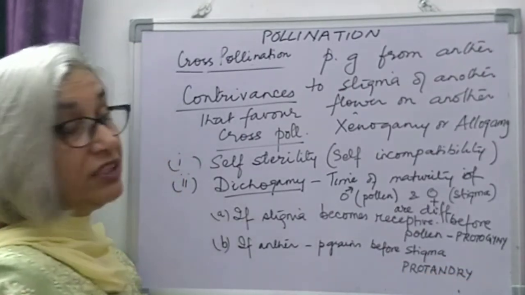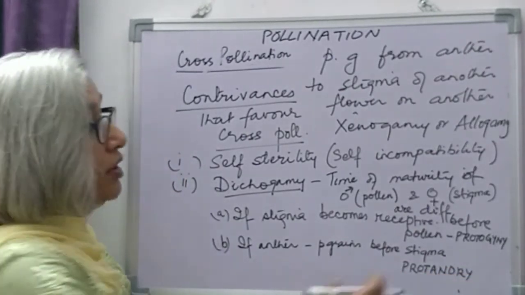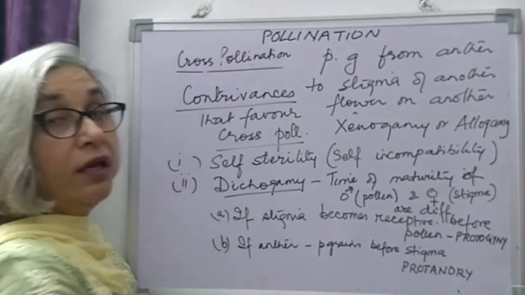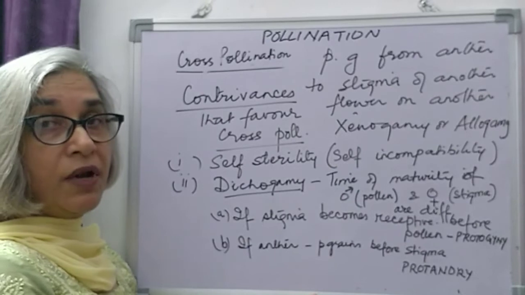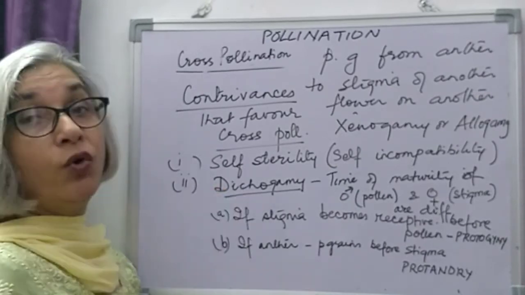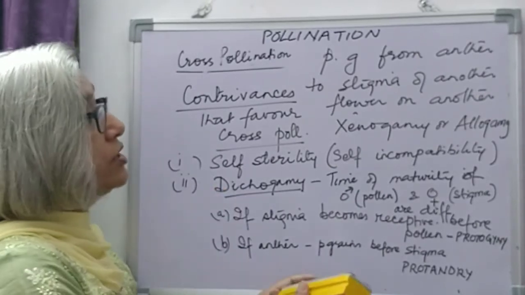Proto means first, andry is androecium. That is, androecium is becoming mature before the stigma. So this is dichogamy. So these are two conditions.